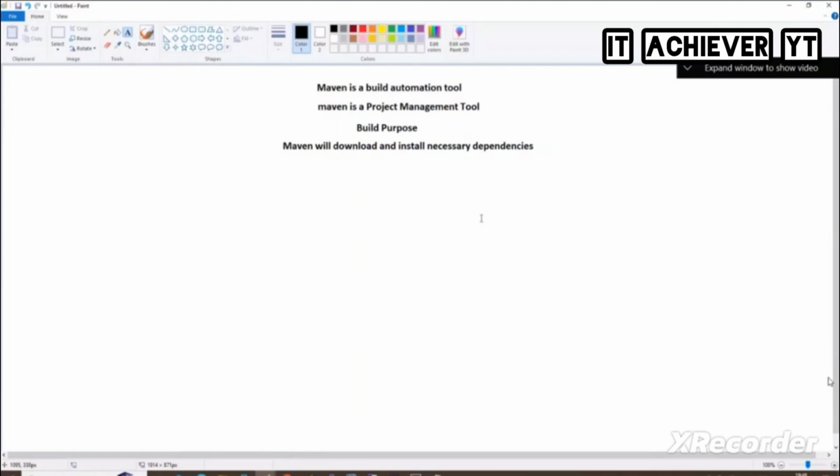What do we need to do? Build it. Build means, do you go inside the code and write something? No. For build purposes, the tool we need to install is Maven. The developer has developed the code and put it into the GitHub repository. Where do we install Maven? On an EC2 instance. We need a machine to install it on.